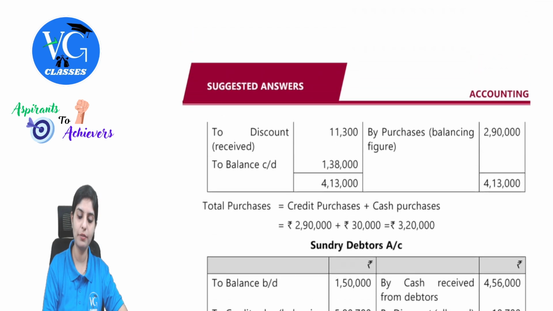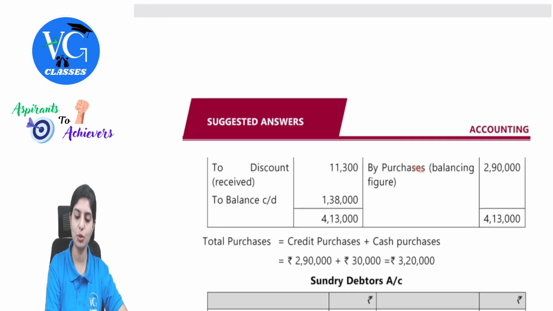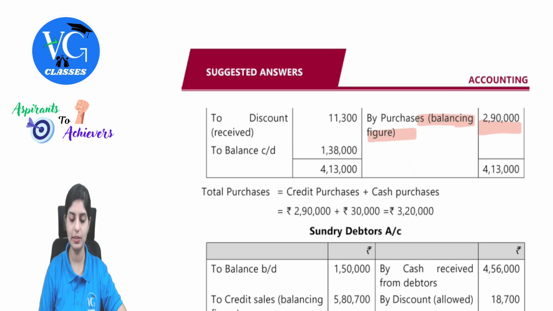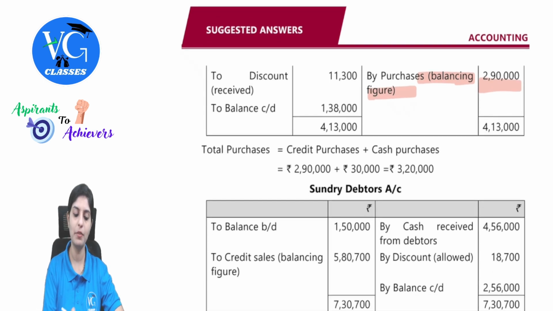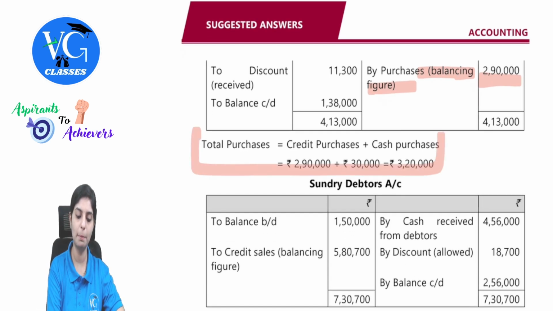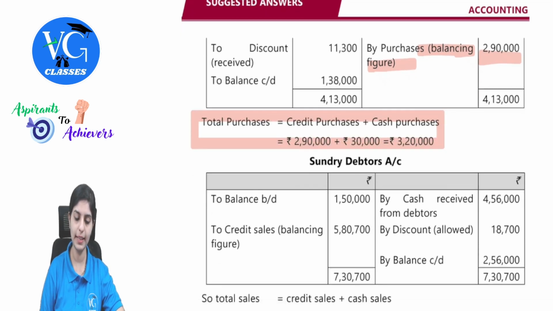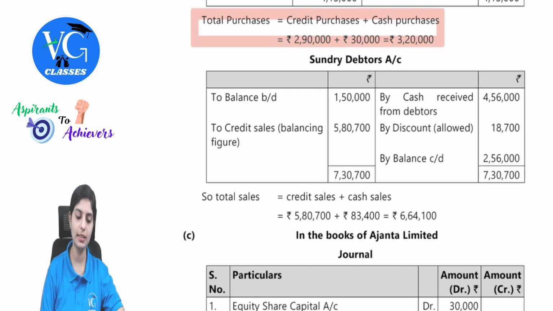Credit purchases you can find out as a balancing figure. So credit purchases 2,90,000, to that we will add cash purchases 30,000. So accordingly we can find out our total purchases. Clear? Then we will have sundry debtors.